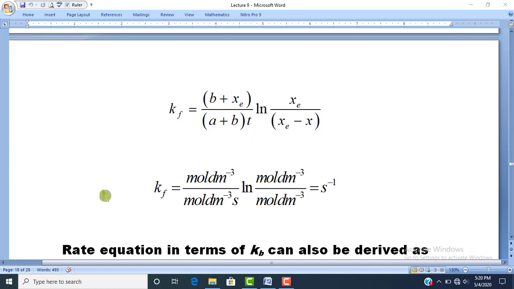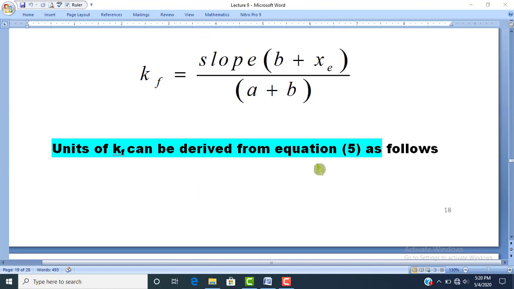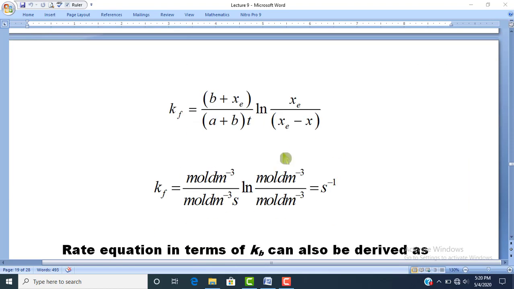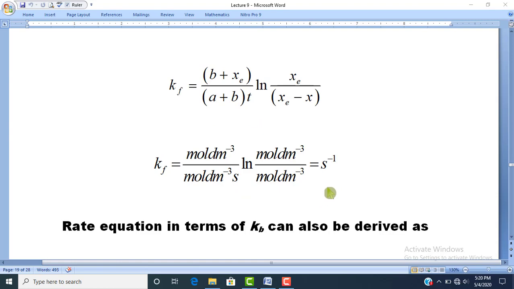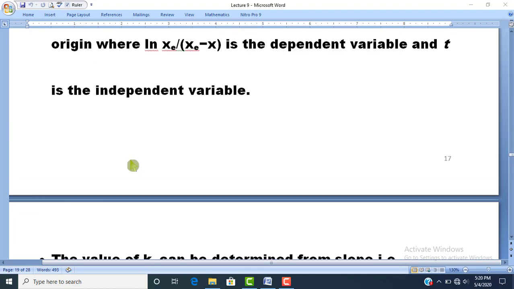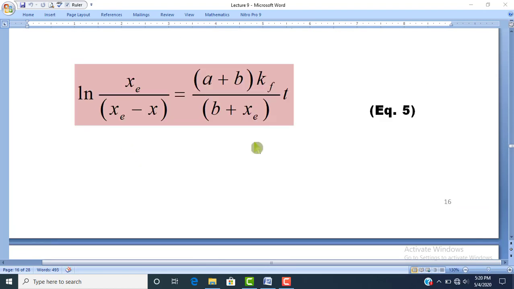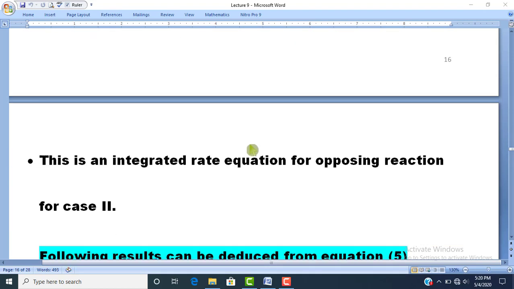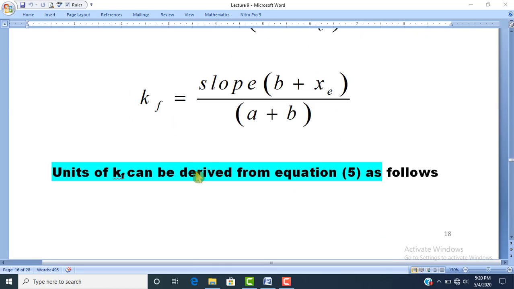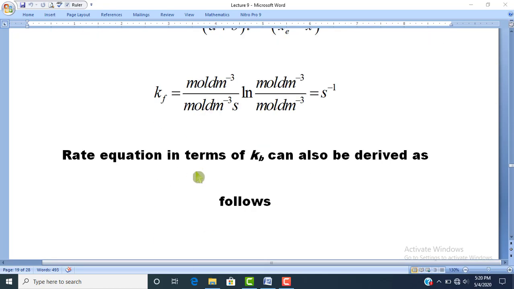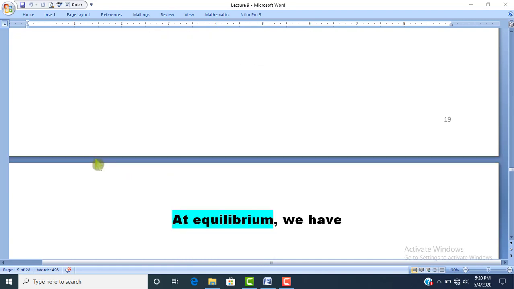And for this reaction, the unit of kf can be deduced from equation number 5. According to equation number 5, the unit of the rate constant kf will be per second. So the rate equation in terms of kf we have found in equation number 5, and its unit is per second. Dear students, similarly, now we will find out the value of Kb, the rate constant for the backward reaction.